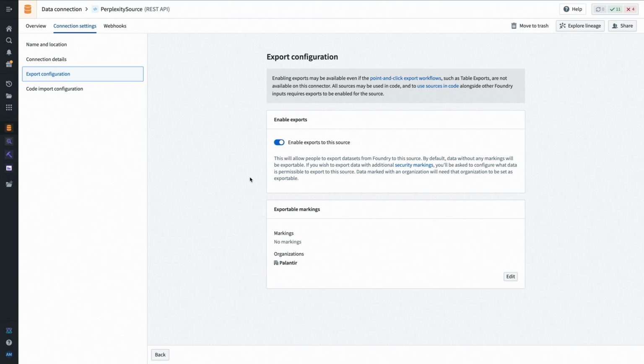We can add other controls in there that exist elsewhere in the system. So in this case, I haven't put any marking controls on this one, but if you wanted to prevent this from being used in context with certain data markings, you would be able to do so.